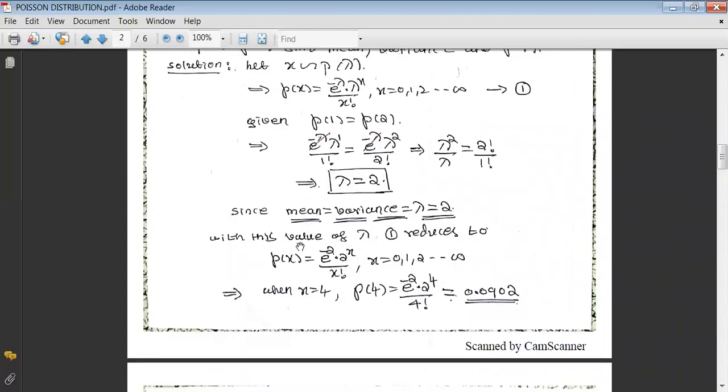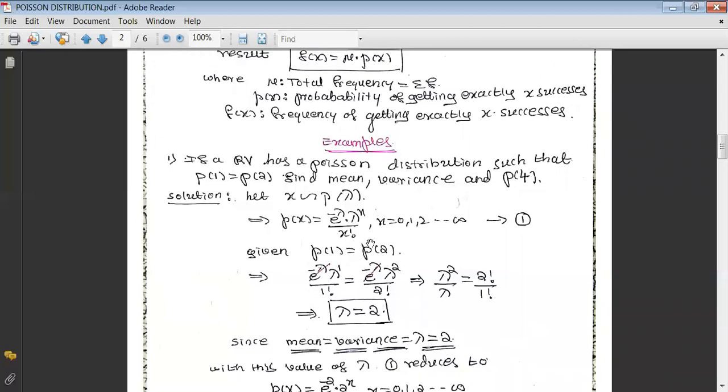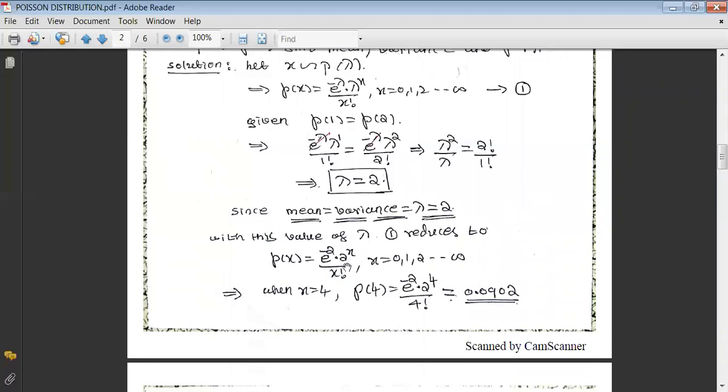That's why first let us recall the probability function of this Poisson with the value of lambda equals 2. When we take lambda equals 2 in equation 1, we get P(x) equals e raised to minus 2 into 2 raised to x divided by x factorial, where x takes the values 0, 1, 2, 3 and so on up to infinity. And we want P(4) now.